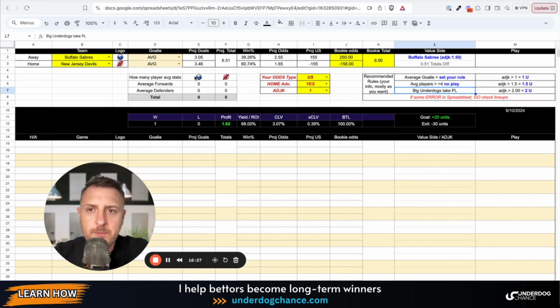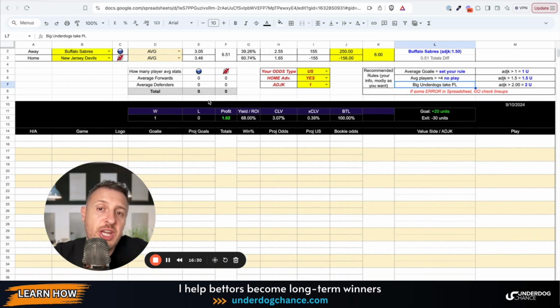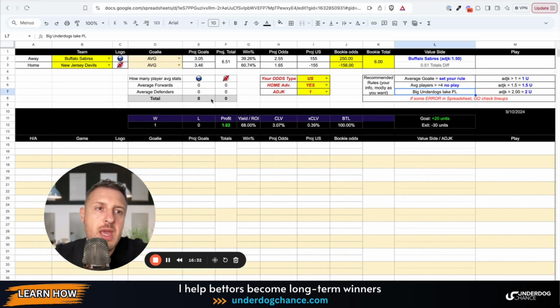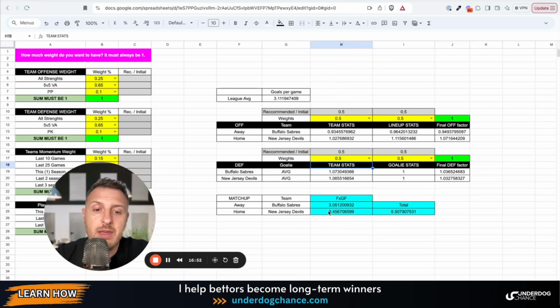Okay, so now we will go to today's projections and I will show you the process. Okay, so first you need to check the lineups, because the lineups will change on a daily basis, but usually the lineups are the same. Maybe if you just follow the NHL, then you just check the injuries of the most important players and then you change this, because if, for example, Connor McDavid is playing or if he's not playing, this will affect the game, especially if you have here the number 1 and here 0, where you will give a whole weight to the lineup stats.